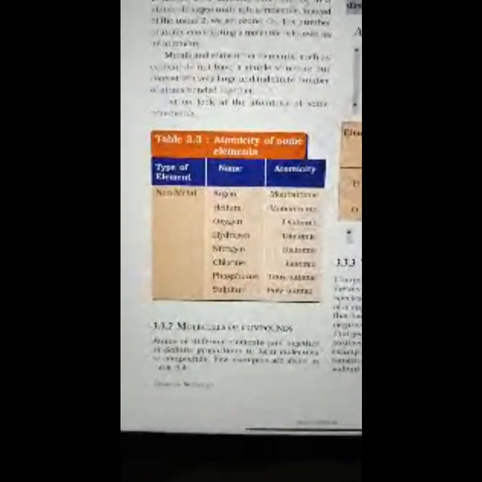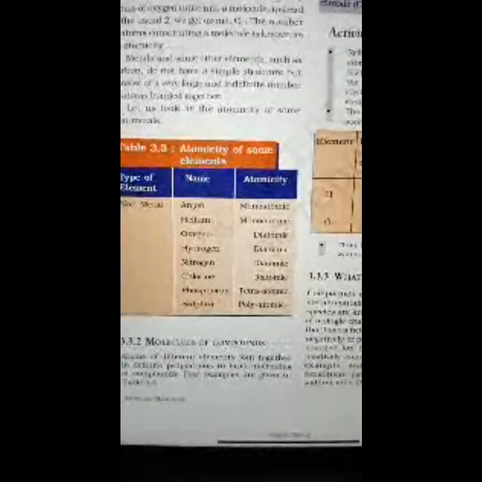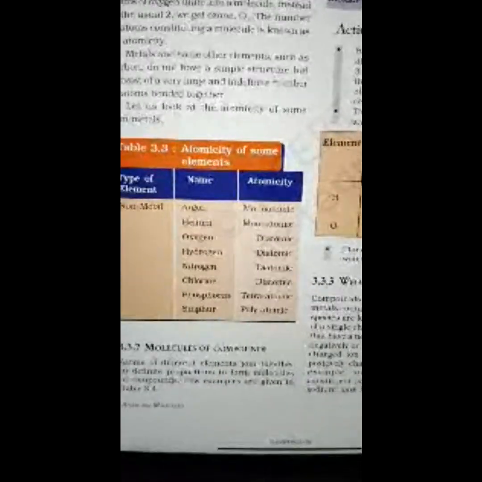3.3.2 Molecules of compounds. Atoms of different elements join together in definite proportions to form molecules of compounds. A few examples are given in table 3.4. So here is our table 3.4, molecules of some compounds. The compound is water, written as H2O. Combining elements are hydrogen and oxygen, and the ratio by mass is 1:8.